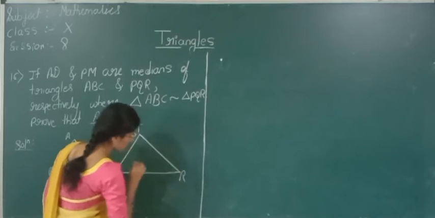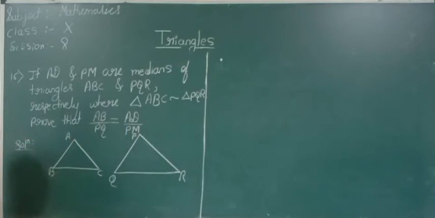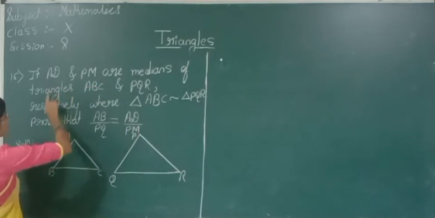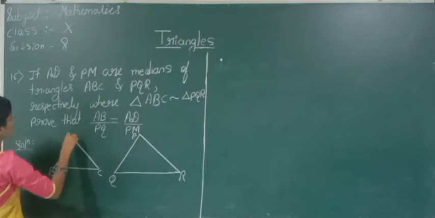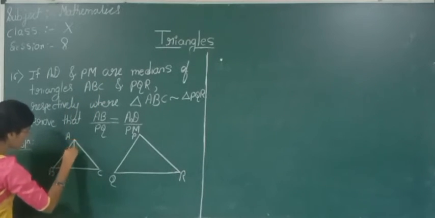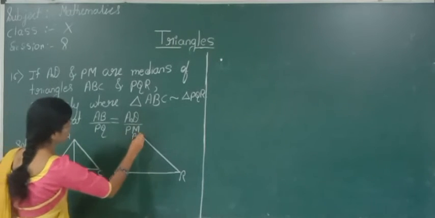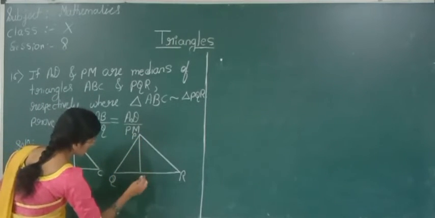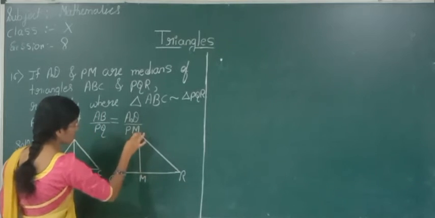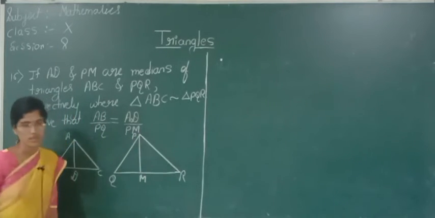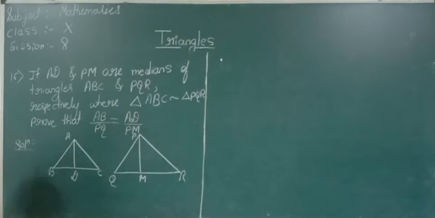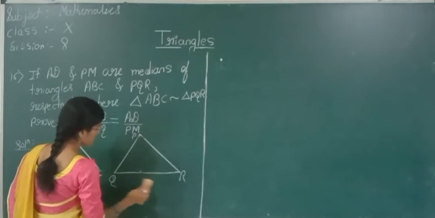Here these are two triangles. AD and PM are medians of triangle ABC, means AD is a median of triangle ABC and PM is a median of triangle PQR. Here it is given PM is a median.